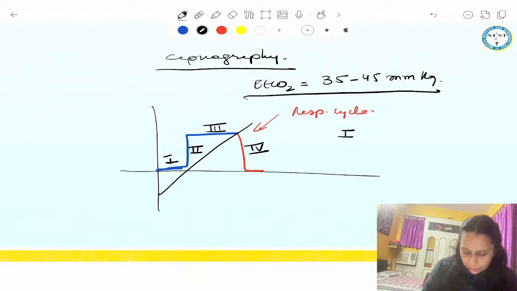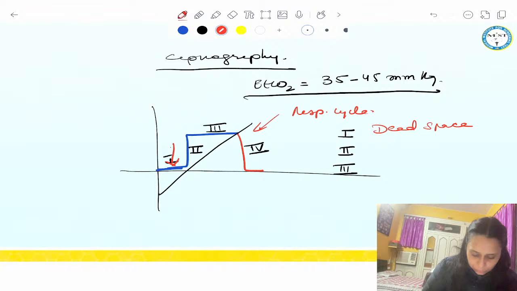So 1, 2, 3. Phase 1, if the arrow is like this and they ask what is this phase, your answer has to be dead space ventilation. Phase 2, if the arrow is like this and they ask what phase is this, your answer has to be dead space plus alveolar, right? And phase 3, this was asked in NEET.